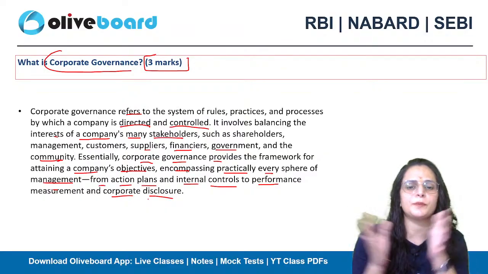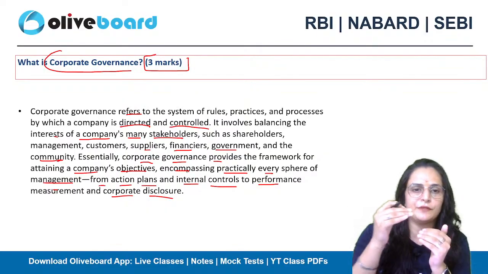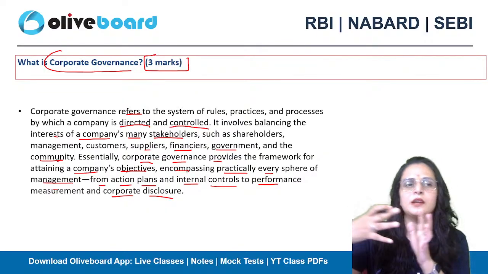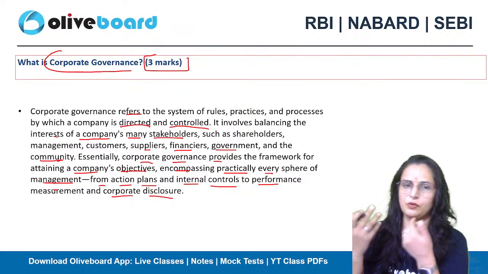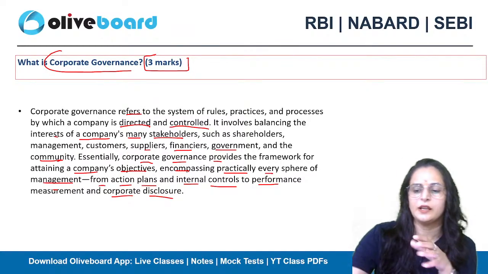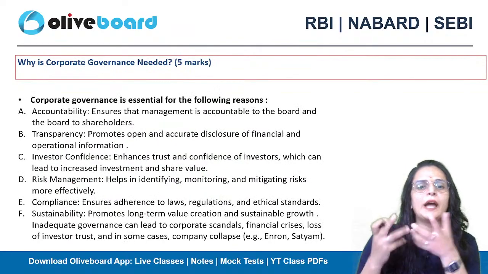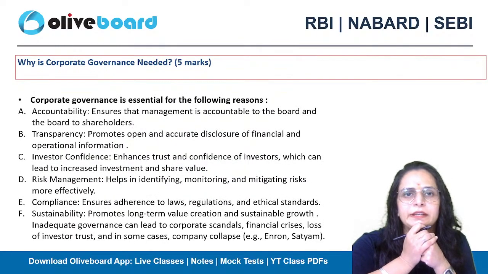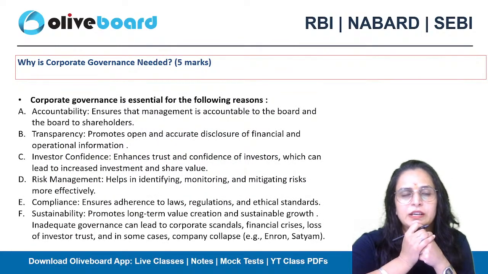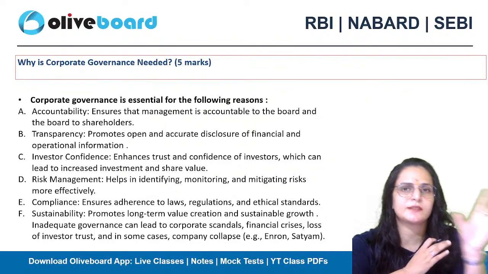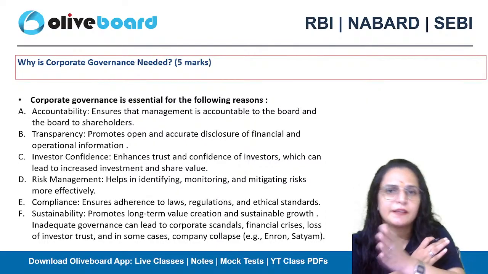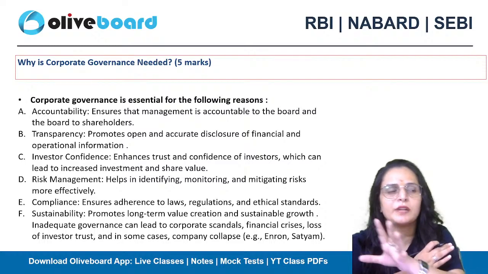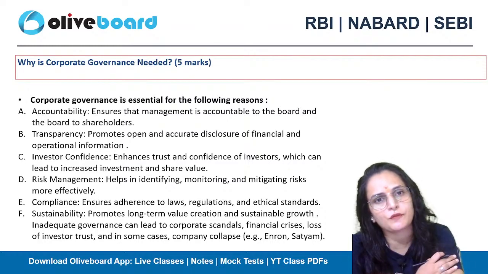So that's how corporate governance is needed. In the definition of corporate governance, you can mention the different individuals whom you are concerned with. Now the other question is why it is important, why it is needed to follow corporate governance. So the first part is of 3 marks, the second part is of 5 marks, and the remaining marks are 7. For the 7 marks, you will have to mention the key principles of corporate governance.